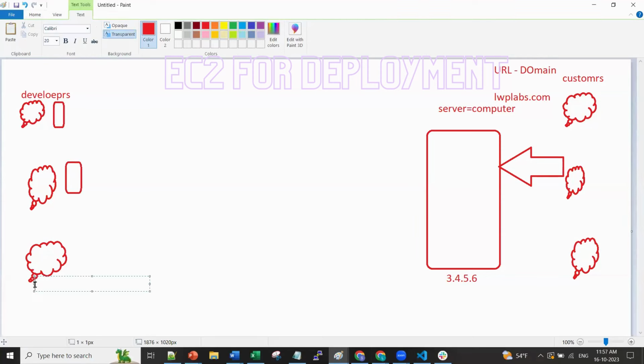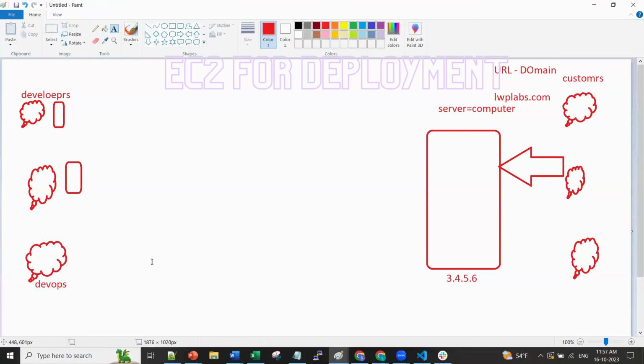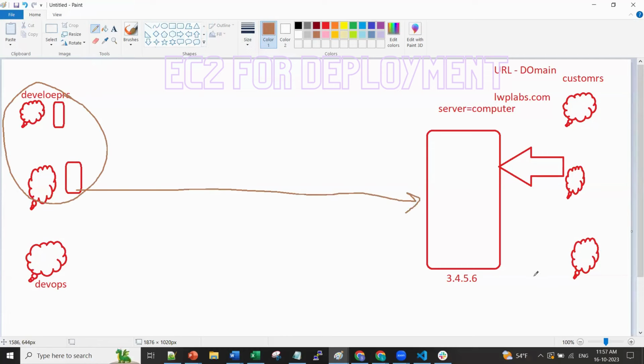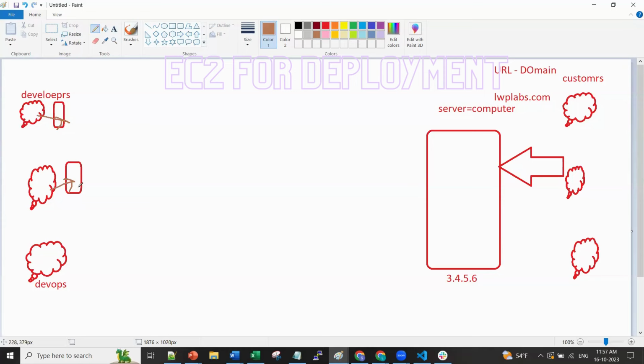There will be a DevOps engineer, suppose you, whose task is to copy this piece of code from here all the way to here. For this, the company hired you, DevOps. Now what is the task the developer will do? The developer will just create the code on their laptop. What you, the DevOps team, will do is create a central repository.